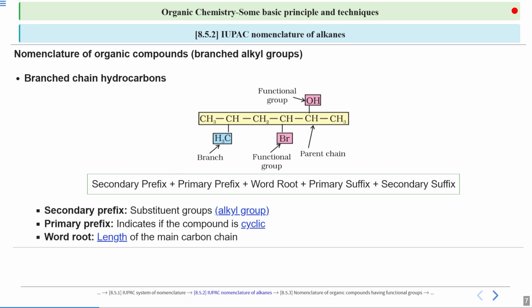On the third part, you can see the word root. So secondary prefix, primary prefix, and then the word root. Now this word root will follow the previous table which we have seen. So for 1 carbon, you can use the word root meth, then for 2 carbons eth, and accordingly you can add the suffix. Right now we are not telling what suffix is used for different bonds like double or triple, but the main thing is that you should at least remember the root. Like your 5 carbons has a root pent, PENT. We will see onto it.